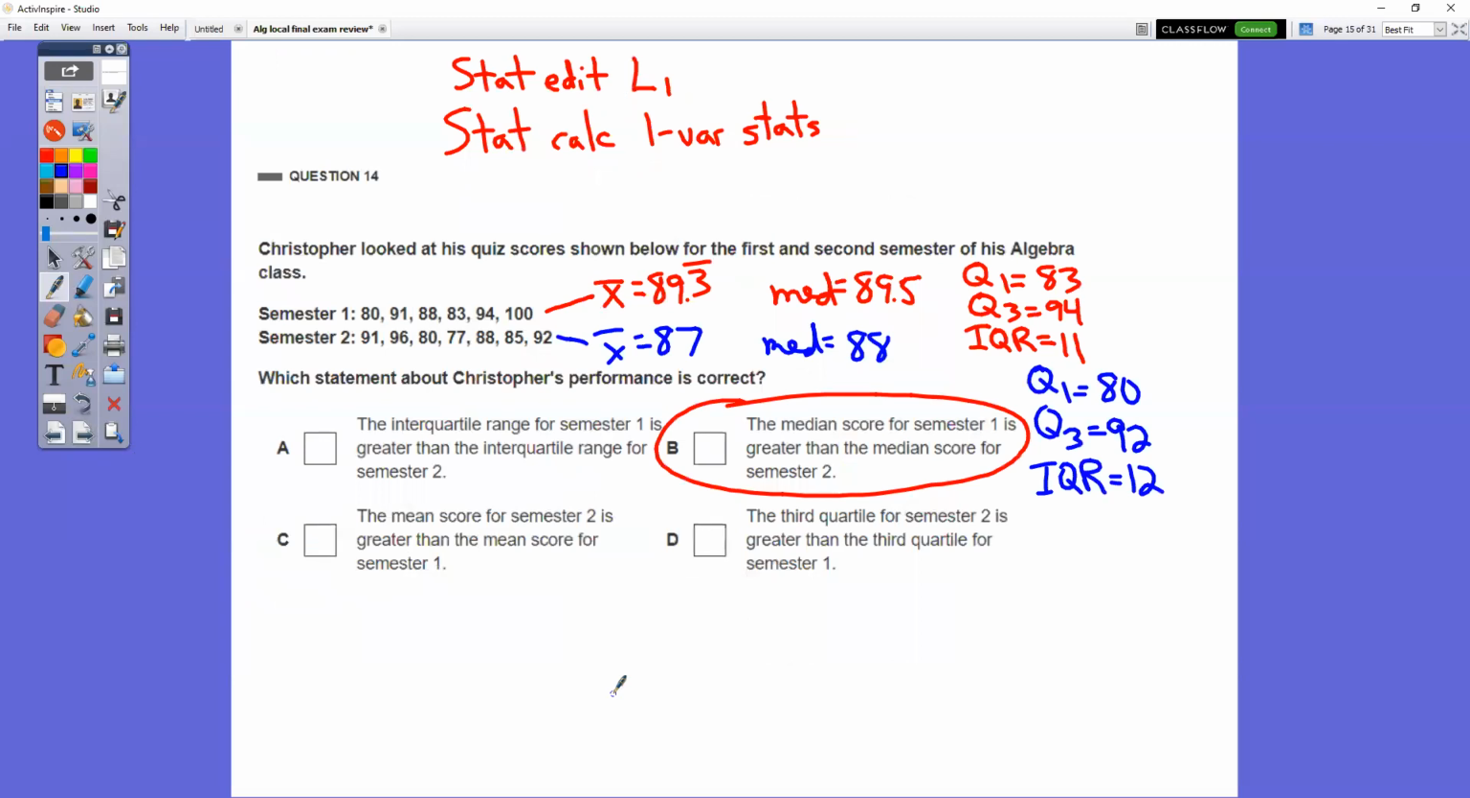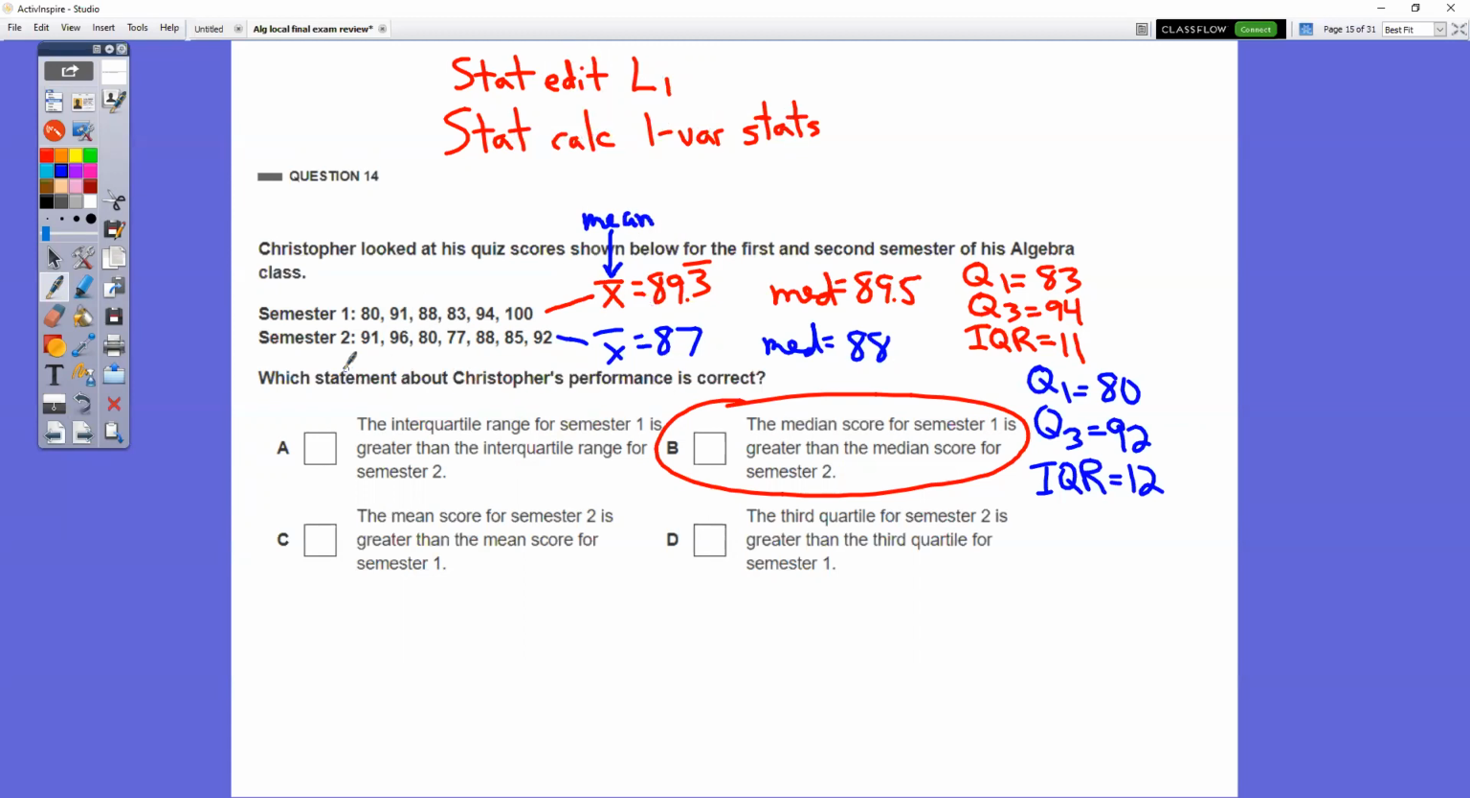Question number 14. Christopher looked at his quiz scores. There are a lot of people that got this question wrong. So here's semester 1, here's semester 2. Which statement is correct? Well, what you have to do is you have to type in semester 1 scores, stat edit L1, and then do stat calc 1 variable statistics. It gives you all this information. So for semester 1, it's all these red values, and the calculator gives you those. Remember that this x with the little line above it, that is your mean.